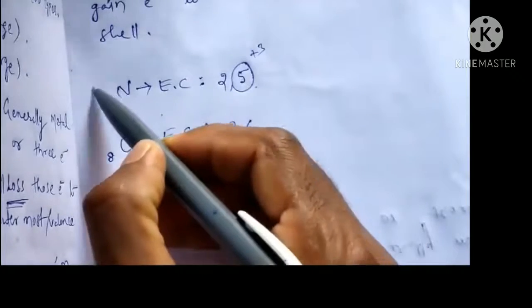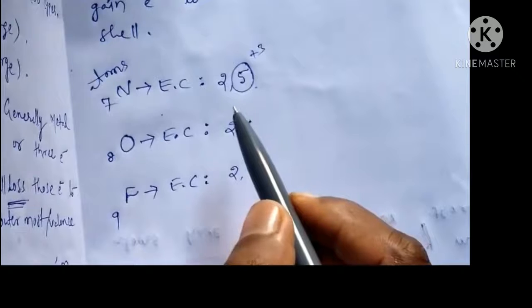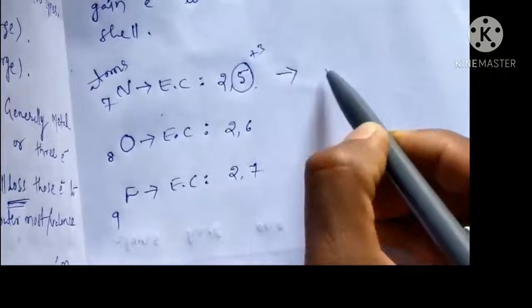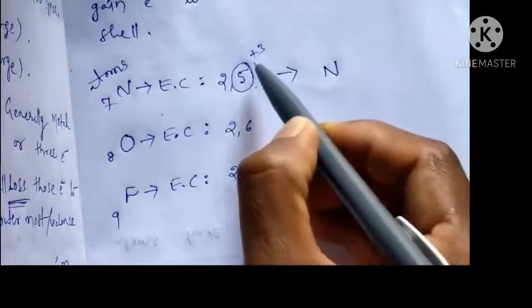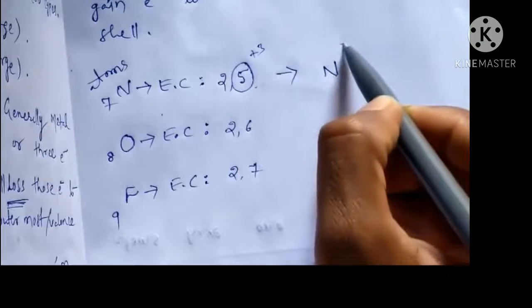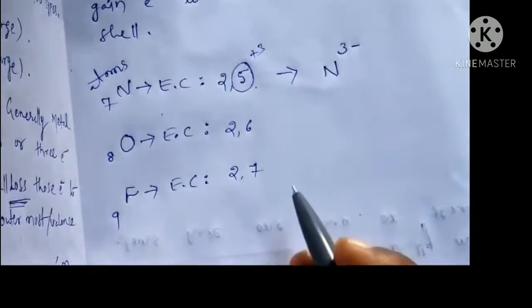So to follow the octet rule, non-metal atoms generally gain electrons, and by gaining electrons, non-metal atoms form anions. So we can write nitrogen. How many electrons is it receiving? 3 electrons. Receiving electrons, it gets a negative charge.